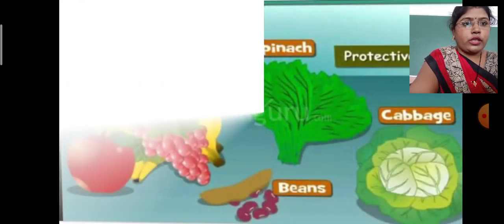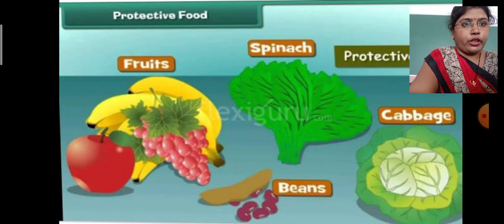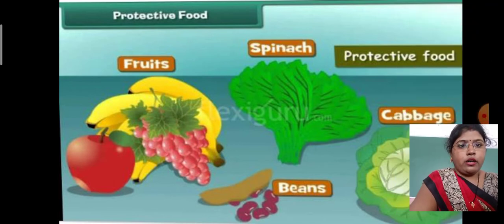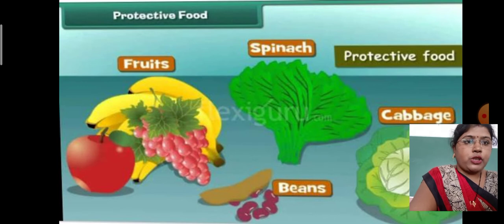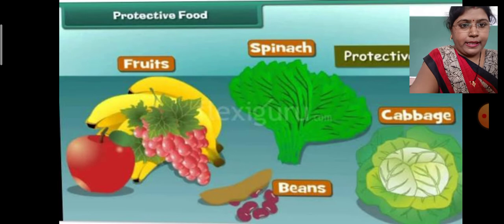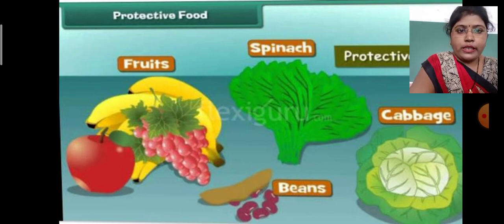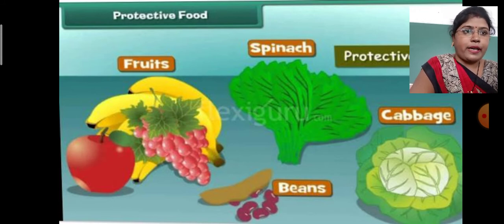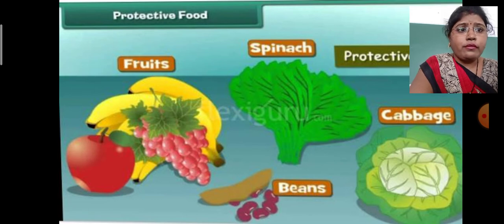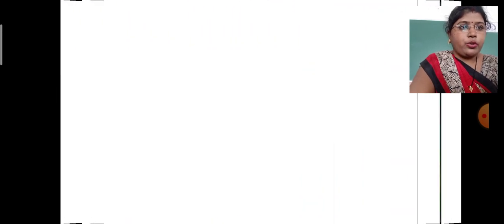Okay, so see, again one picture is there, that is the picture of the protective food group. Fruits are there, spinach is here, cabbage and beans. So beans, cabbage, spinach and all the fruits, apple, grapes, banana, all the fruits and vegetables act as the protective food. That's why your teachers, parents and elders, grandma and grandpa, suggest that you should eat some type of fruits and vegetables daily to make yourself fit and fine.